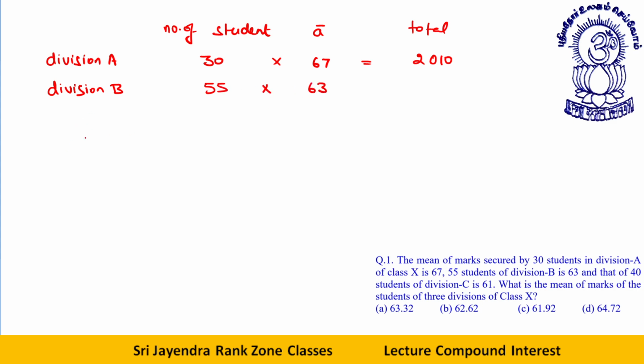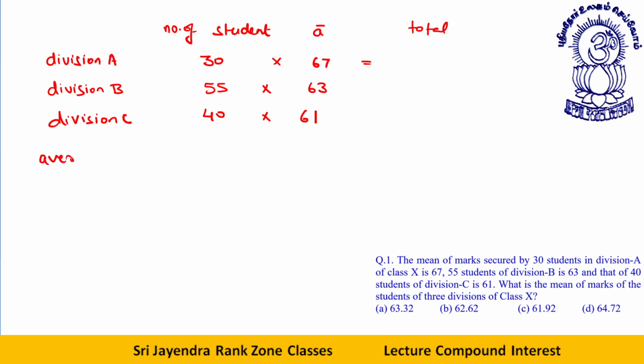Last one. Rather than adding all these, now I'll be doing something else. Okay, let it be like this only. Division C. What is division C? 40 students of division C is 61.